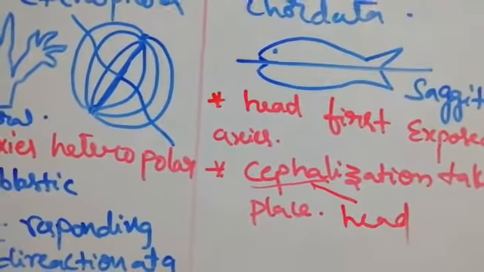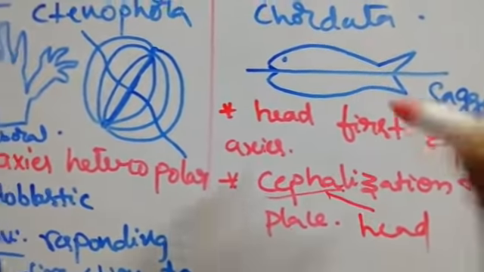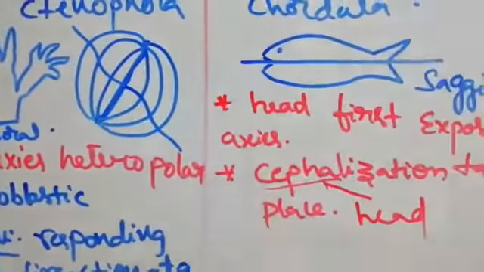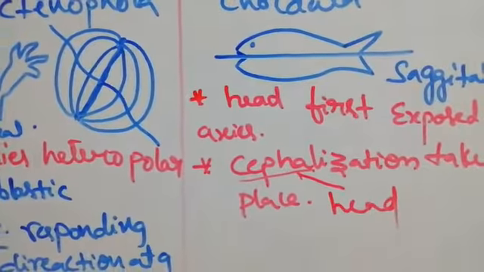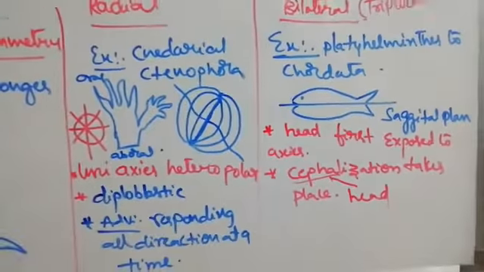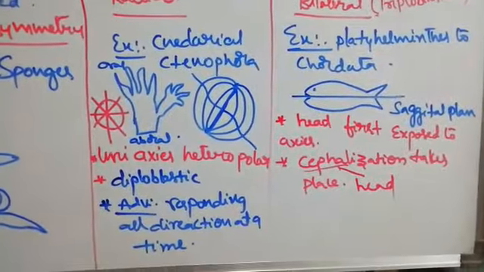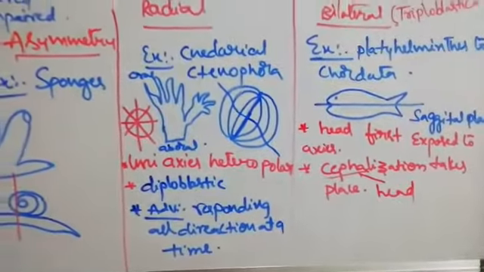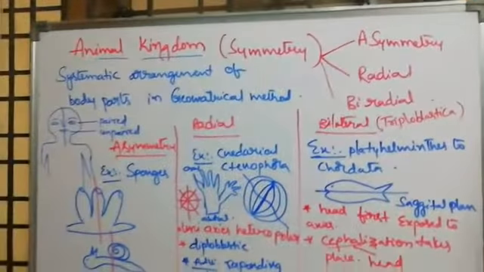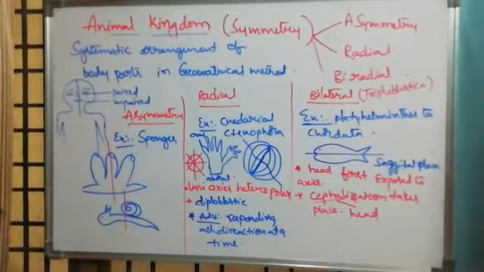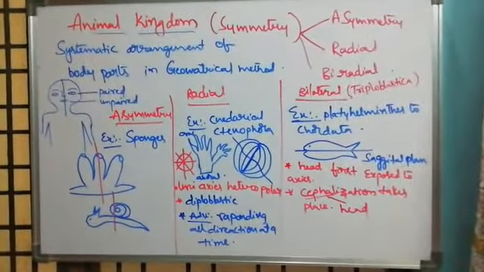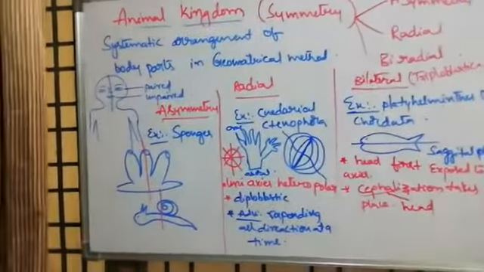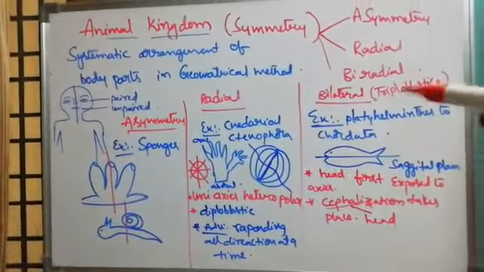So development of nerves and sensory organs at the anterior part of the body is called cephalization. So what is cephalization? Development of sensory organs and nerves at the anterior part of the body is called cephalization. So this is the second level of classification. First key transition is the tissue. Second key transition is the bilateral symmetry.